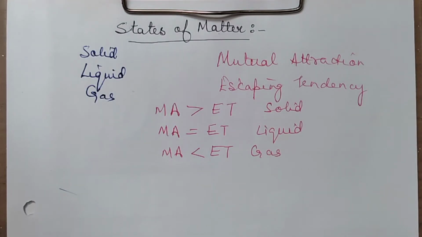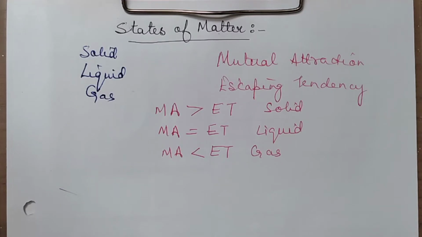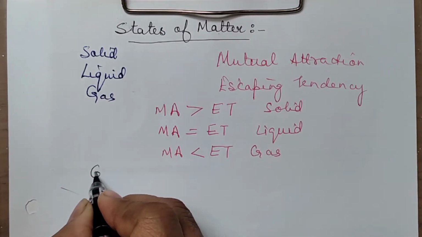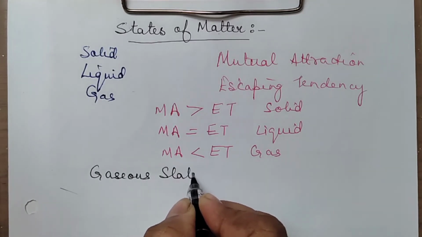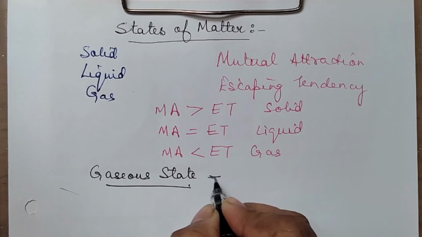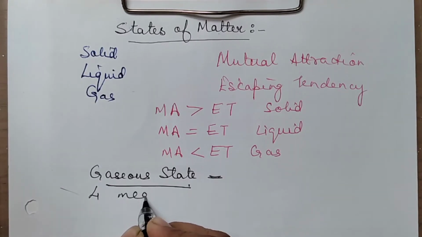Okay, so in today's class, we are only focusing upon gaseous state. Though in this chapter, you also have at the end in NCERT talking about the liquid state. But more detail of the liquid state is there in solutions, that is class 12. Even solid state you have in class 12. Okay, now, so in gas, we are talking about gaseous state. Now in gaseous state, you will see that there are four measurable properties.